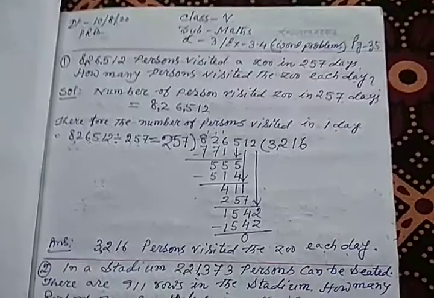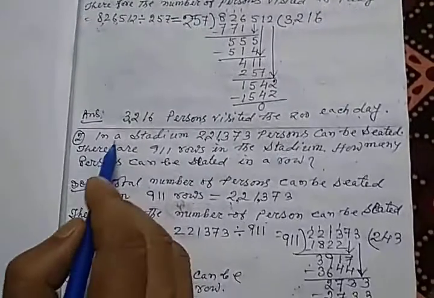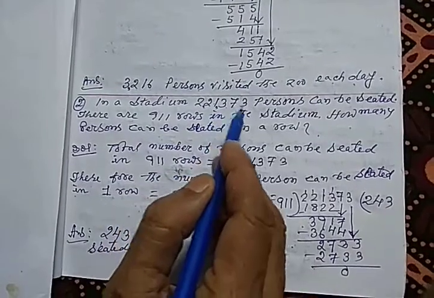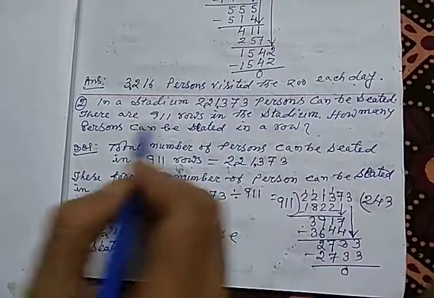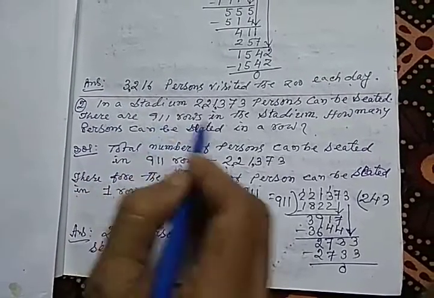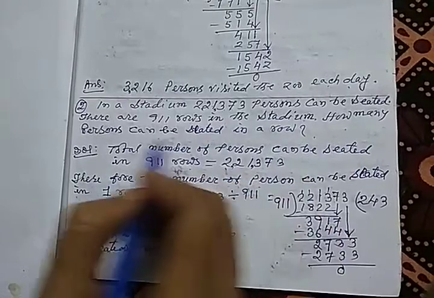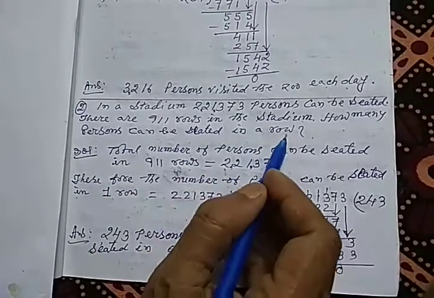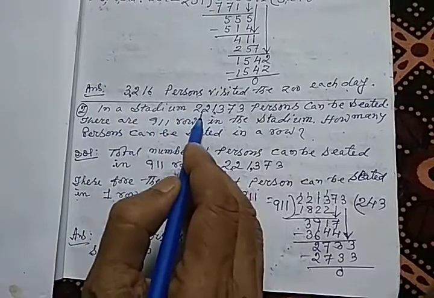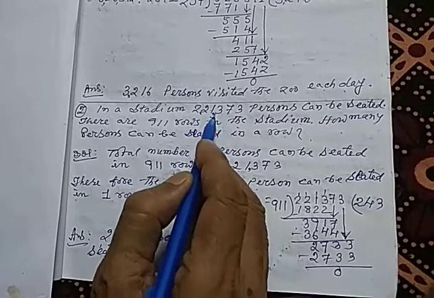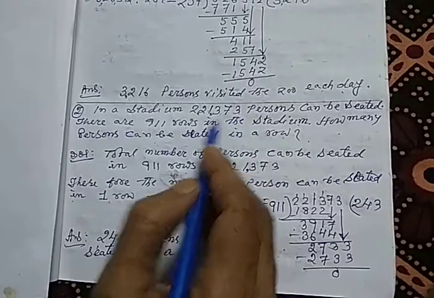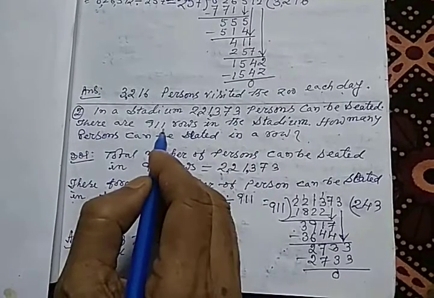Okay, student. In the second word problem, you see that in a stadium, 2,21,373 persons can be seated. There are 911 rows in the stadium. How many persons can be seated in a row? Do you understand? In a stadium, the seating capacity is 2,21,373. Okay, and there are 911 rows.